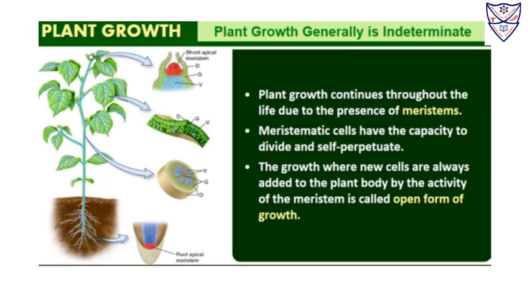Meristems have the capacity to divide and to self-perpetuate. The growth where new cells are always added to the plant body by the activity of meristem is called open form of growth, right? So plant growth is generally intermittent.